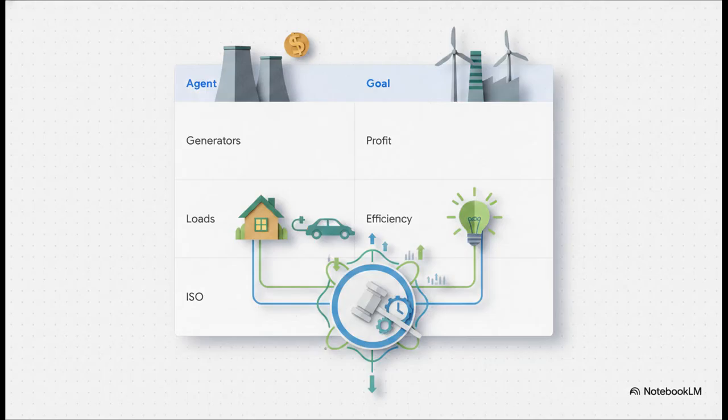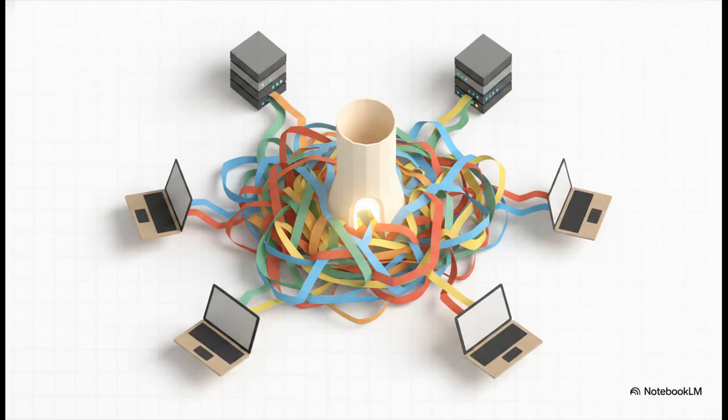Well, we achieve it by recognizing the competing goals of the agents. Generators, they want profit. Loads, like your smart home, want cheap, efficient energy. Aggregators want market dominance. And sitting right in the middle is the ISO, the Independent System Operator, acting as the ultimate social planner. The ISO uses market-based mechanism design, essentially these rapid, real-time automated auctions to set dynamic pricing incentives. By manipulating what electricity costs minute by minute based on private demands, the ISO maintains this perfect harmony between generation and load, all cost-effectively. Let's move on and see how this builds into our next domain.